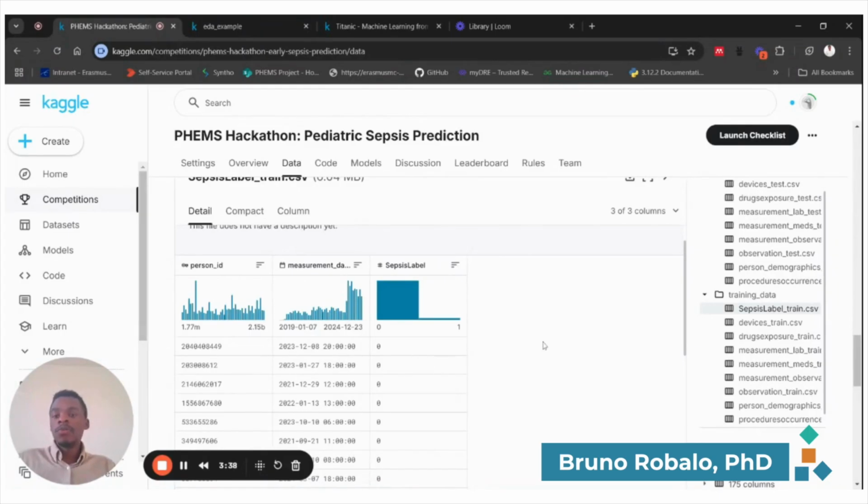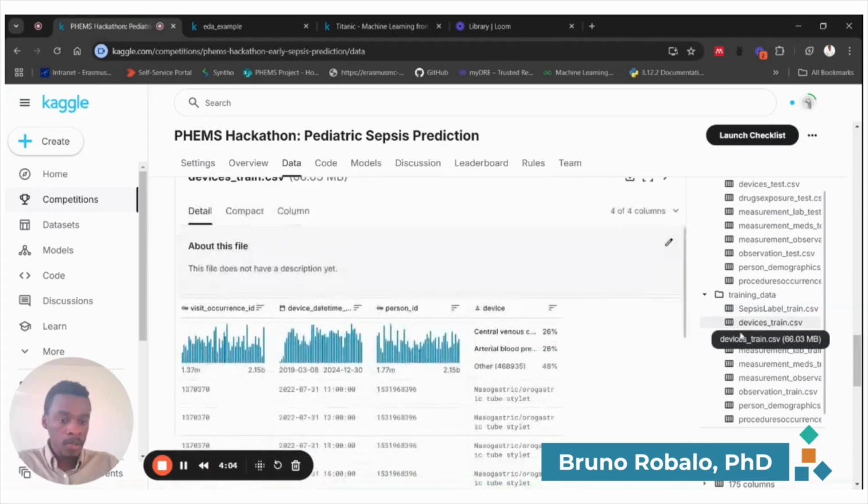And something very important to note here is that for all the positive cases, the sepsis label has been shifted 6 hours before the onset, because as I mentioned, the goal is to predict sepsis early. So for this competition, we define early as being 6 hours prior to the onset. So the sepsis labels have been shifted 6 hours before. So that's something that you also need to keep in mind for modeling.